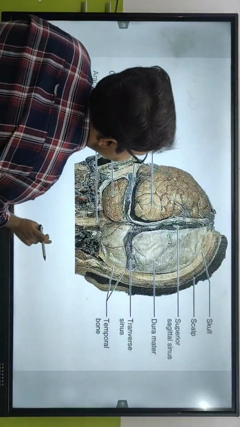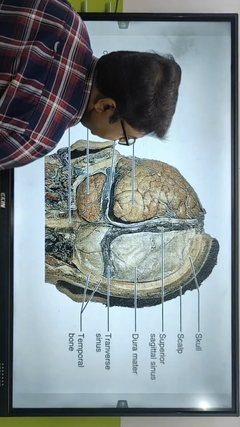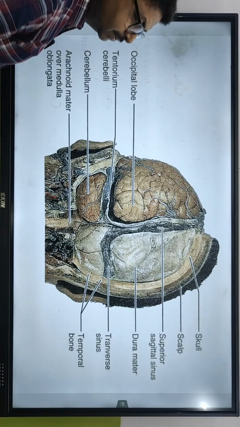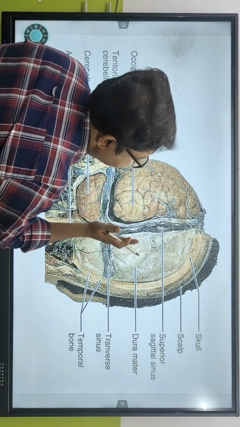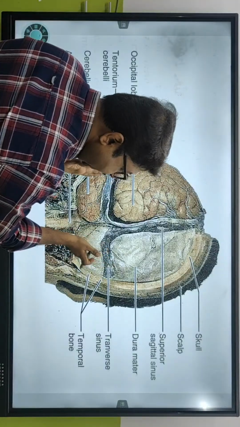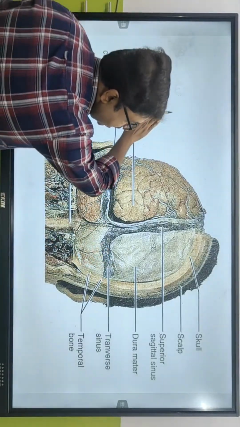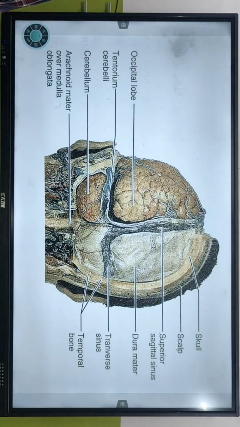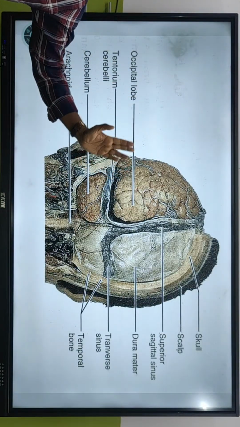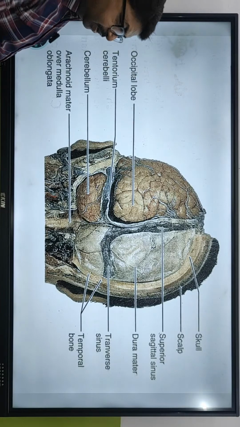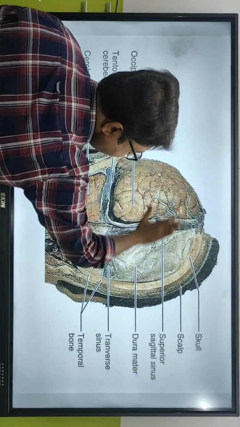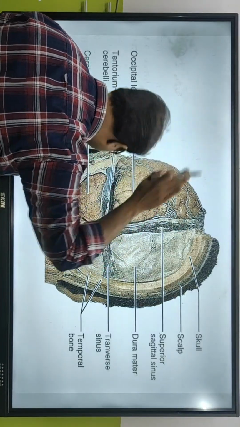When you study medical science, this is the real brain of a dead person where the back portion is being cut off. हेड का बैक साइड काटा गया है यहाँ पे. अब बोलो, you tell me, what is this section? See, ये बैक साइड है. This side has been cut off.